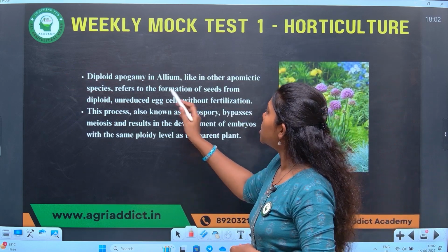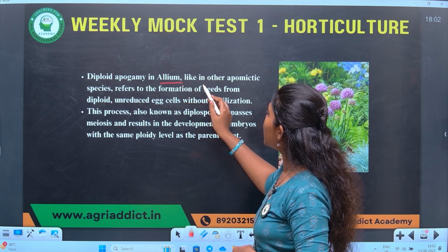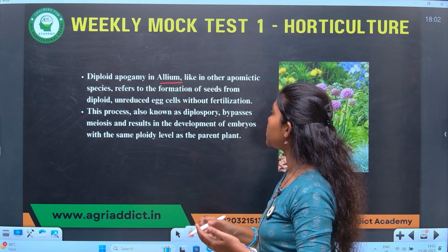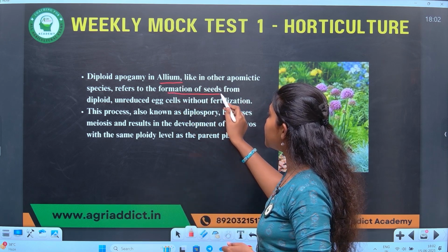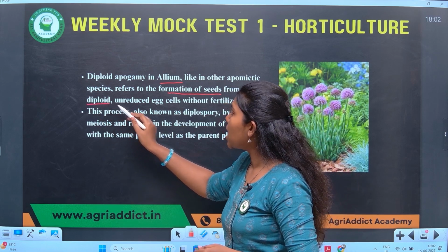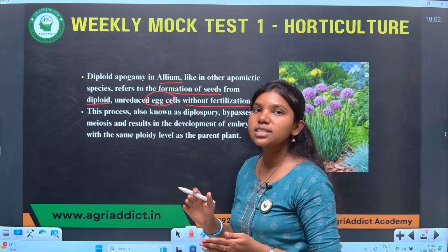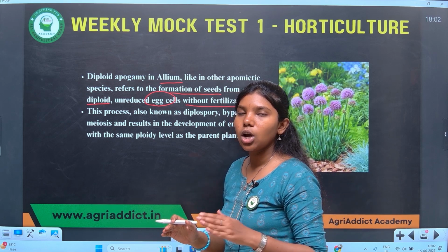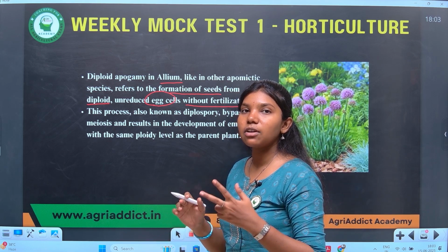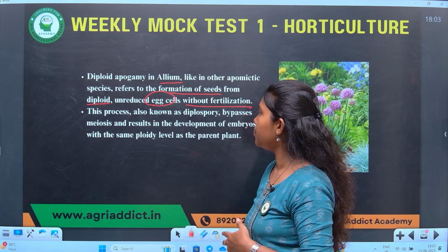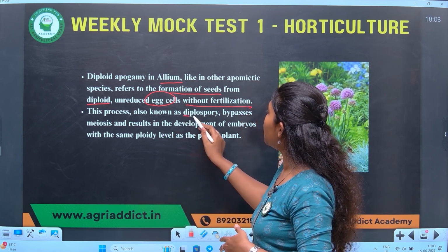As I mentioned, it is found in allium species, and like in other apomictic species, it refers to the formation of seeds from diploid unreduced egg cells without fertilization. That's the important point to be noted. Here, no fertilization occurs and the embryos develop from the diploid egg cells. This process is also known as diplospory.